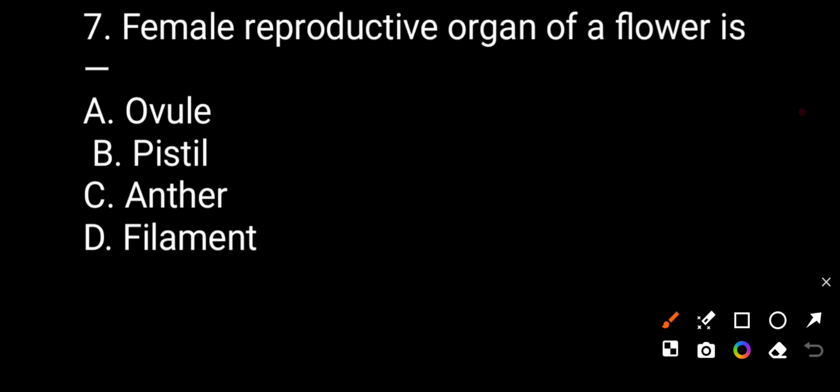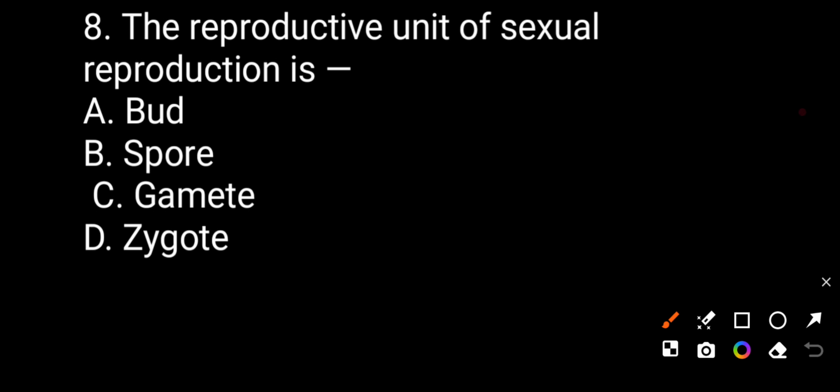Female reproductive organ of a flower is option A valve, pistil, anther, filament. The correct answer will be pistil. So pistil is the female reproductive organ of a flower. Question number 8. The reproductive unit of sexual reproduction is